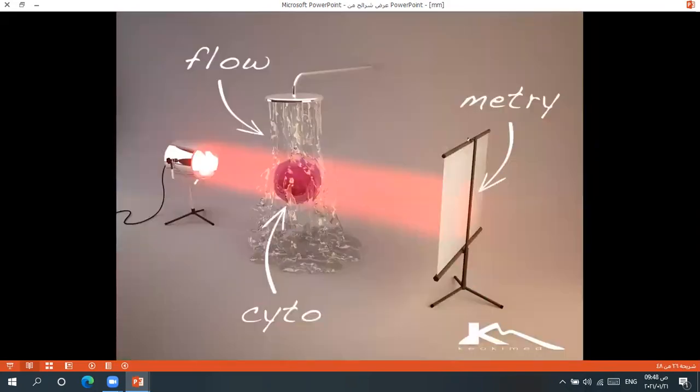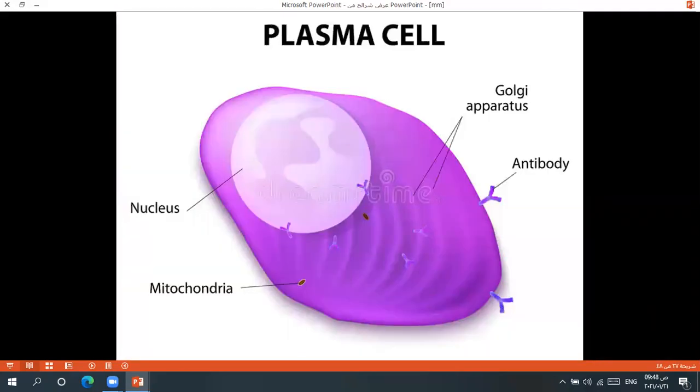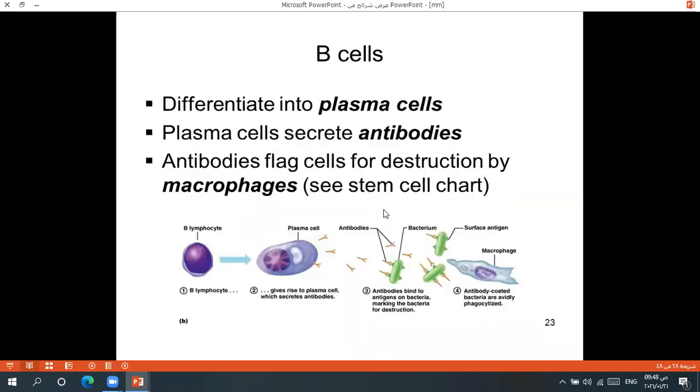We usually send for flow cytometry, as we mentioned in CLL, and we find such a plasma cell: a big, large cell with blue cytoplasm and a big, eccentric nucleus with a halo. This is a plasma cell. Normally we classify white cells into B cells and T cells.